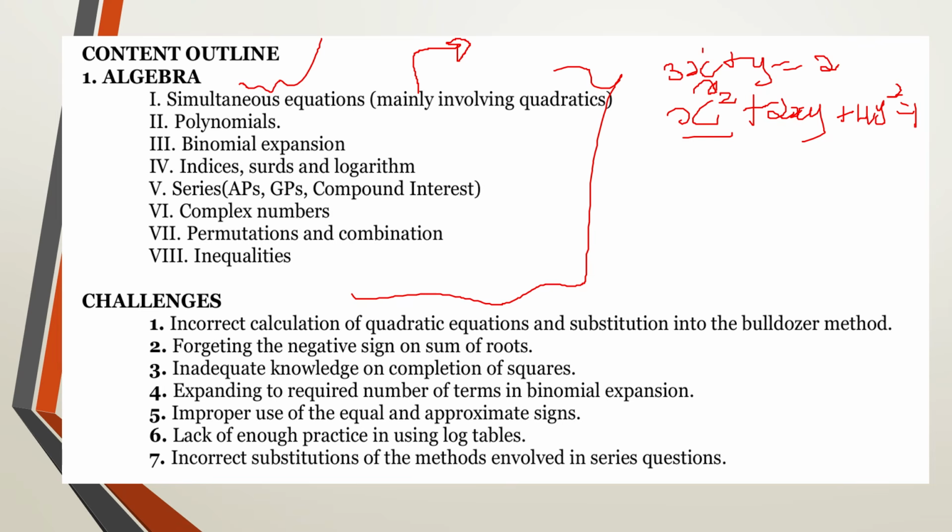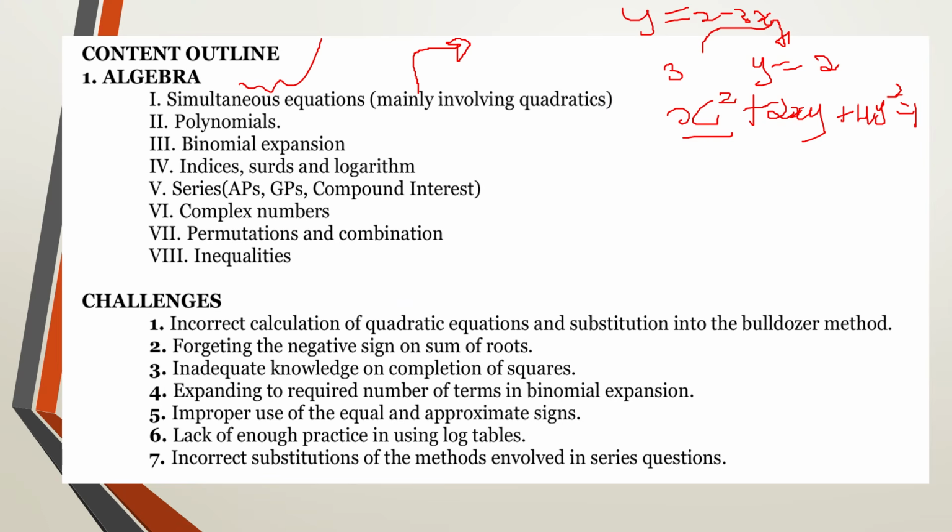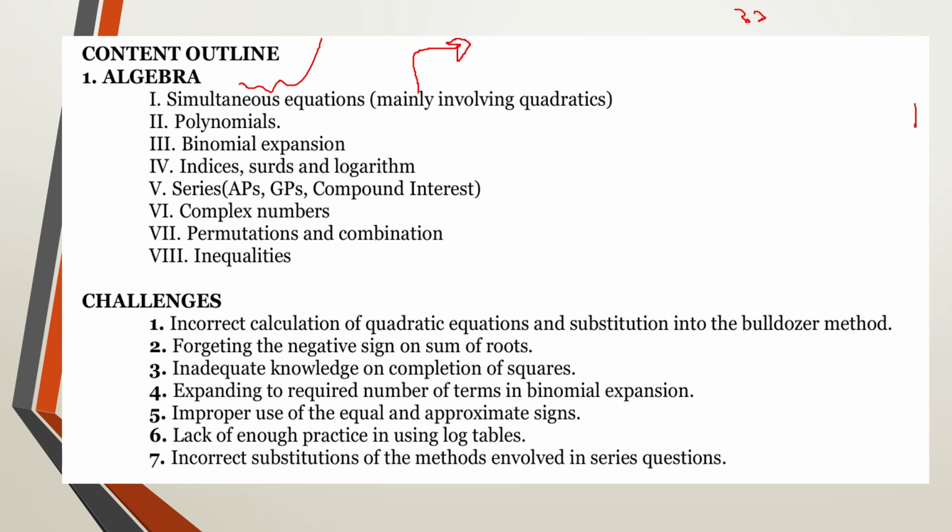So we say that to approach solving such simultaneous equations, you pick the equation that has no quadratics, and then you make one variable the subject. For this case, you make y the subject, and you end up with y equal to 2 minus 3x. So use the equation which has no power to make one variable the subject. Then you substitute it into the equation which has powers. That's how we approach simultaneous equations with quadratics. The others are pretty basic, whereby we don't have a lot of errors done by students.